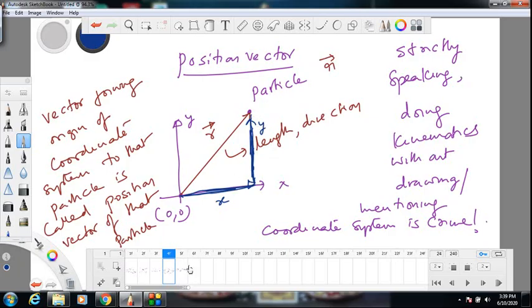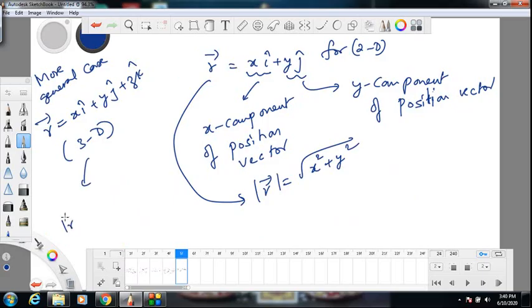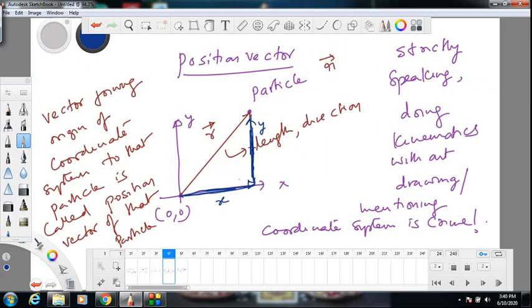Magnitude of this position vector, mod R, if it is 2D, you can write it as root x square plus y square. If it is 3D, mod R is root x square plus y square plus z square. One thing you should note, position vector is basically nothing but a coordinate. Can you see that? You can also tell in mathematics that this point is denoted by x comma y. X is its x coordinate and y is its y coordinate. So you see, coordinate geometry and vectors are related topics.